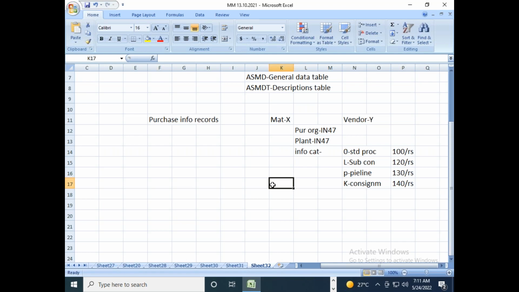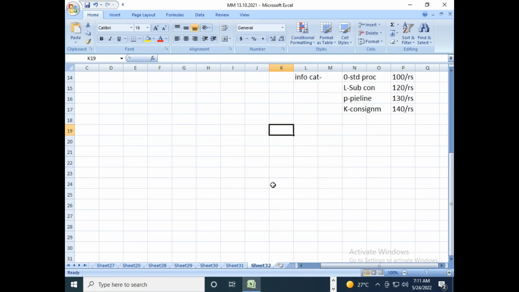Okay, so the info record will be maintained at 3 levels, right? The level at which info record can be maintained is the general data level, and the purchasing organization data level, purchase org data level. Then you have the conditions level.